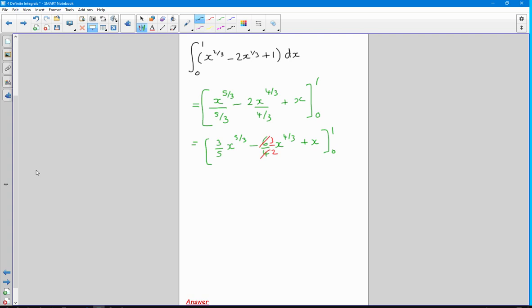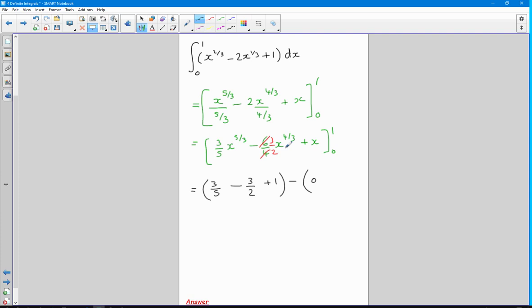So what I'm now going to do is evaluate this expression first of all with 1, and then subtract away this expression evaluated with 0. So it reduces to 3/5. So 1 to the power of anything is just 1. Take away 3/2 and plus 1, and then I'm going to take away 0 to the power of anything.